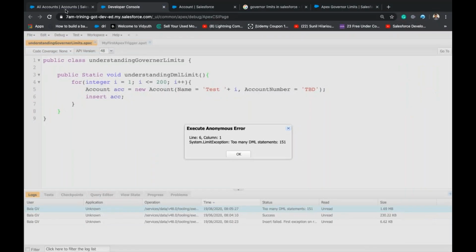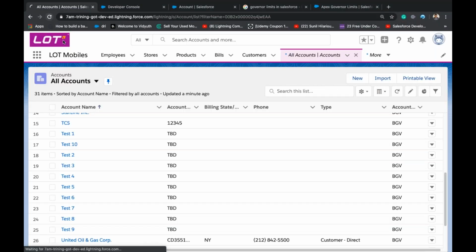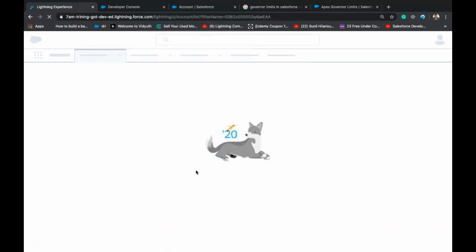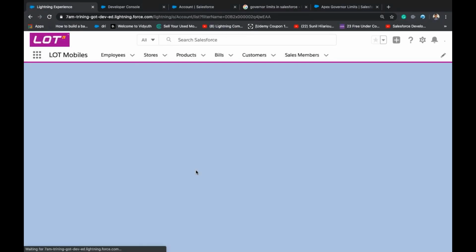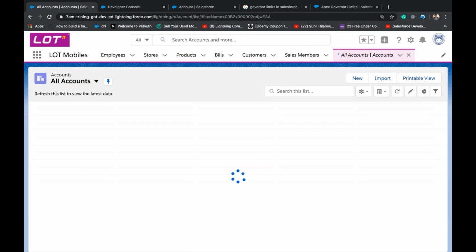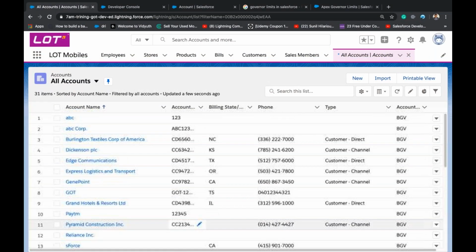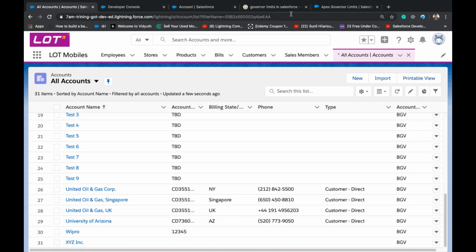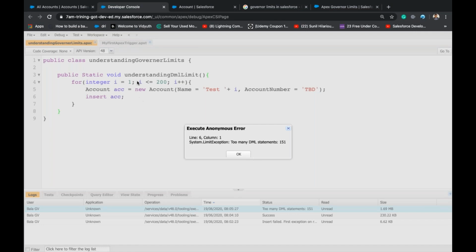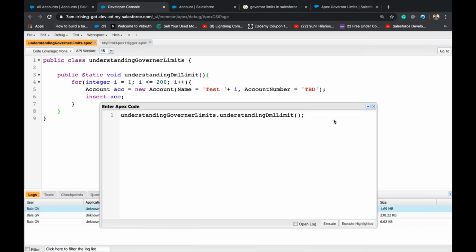Let us check whether any of the records are inserted or not. No, right? Because I'm trying to insert 200 records in a single transaction, which is not correct, right? So that's why it throws an error 151. So how to eliminate this?